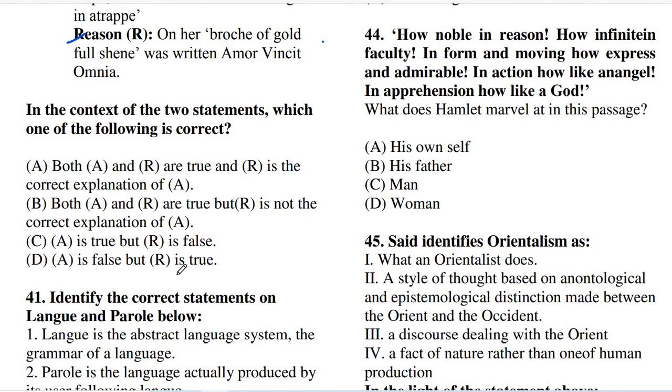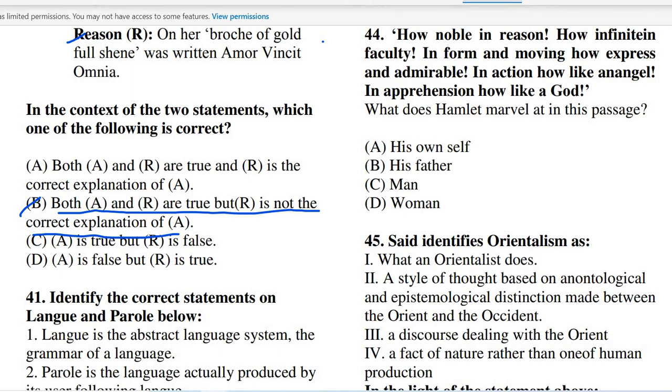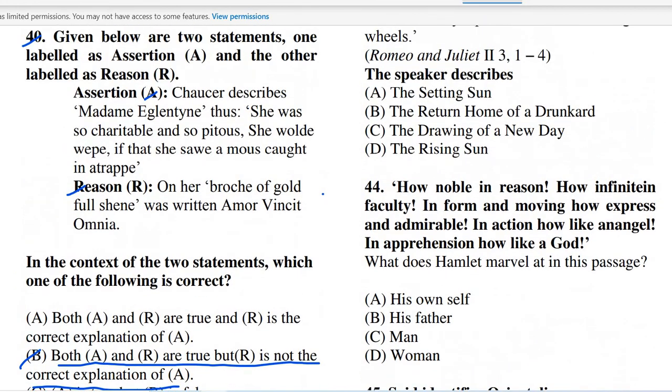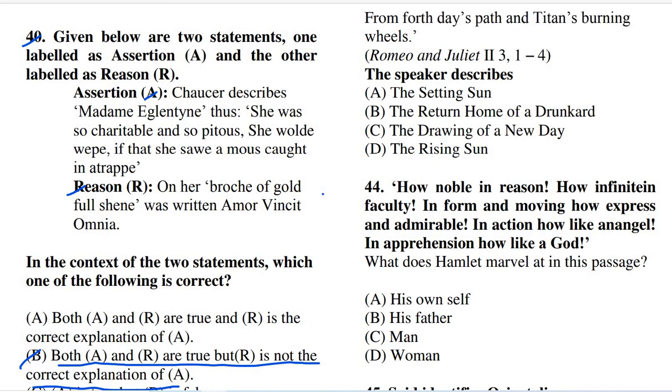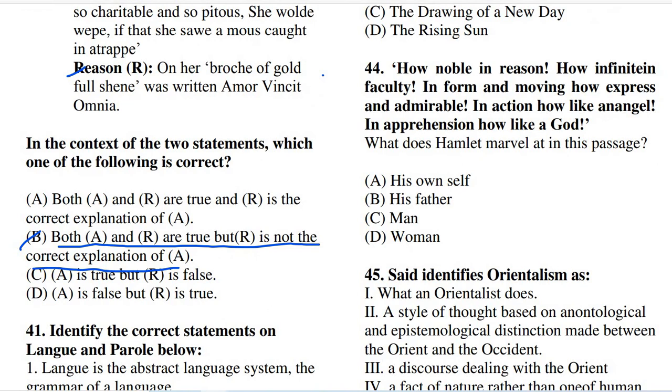The right answer to question number 40 is option B, that is both A and R are true, but R is not the correct explanation of A. If we look into the Prologue of The Canterbury Tales by Chaucer, there we see the mention of Madame Eglantine, and both A and R are true because these describe the characteristics of Madame Eglantine, but R is not the actual explanation of the assertion.